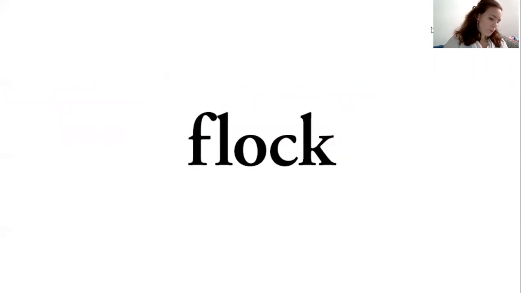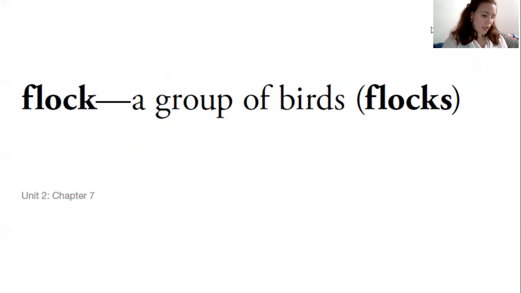The next word is flock. F-L-O-C-K. Flock has one short O sound, one syllable, and a flock is simply a group of birds. Remember, a group of fish is called a school. A group of birds is called a flock. And if you see more than one flock, you can add suffix S to make the word flocks, more than one. And I'm just going to draw lots of these little, they kind of look like M's, to show a group of birds flying all together.